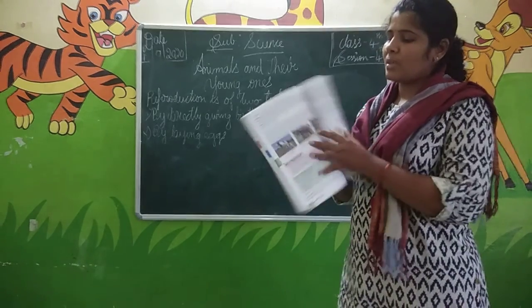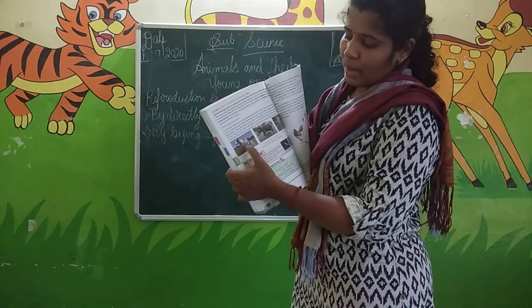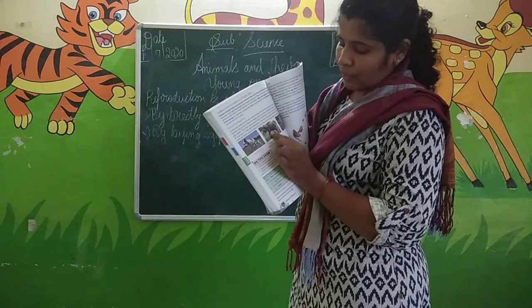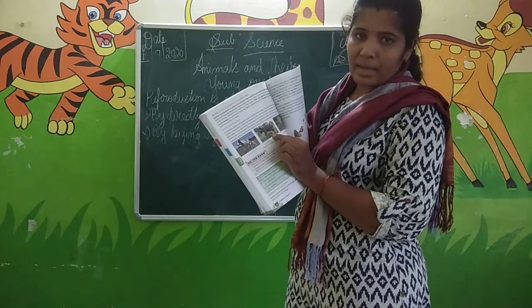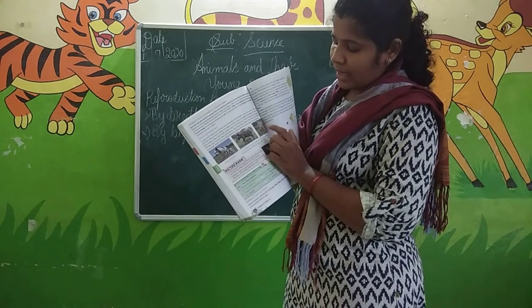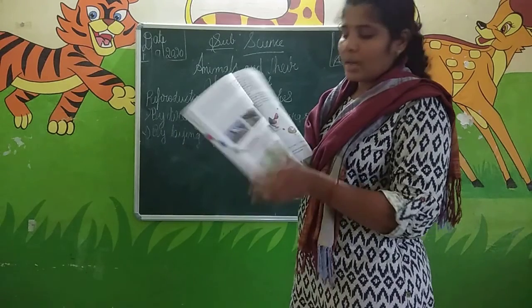Below, they have given some pictures. This is a cow and this is a calf, and an elephant with its young one. Animals that give birth to young ones include the cow with the calf, and also the lioness with the cub. This is the lioness and the baby is the cub.